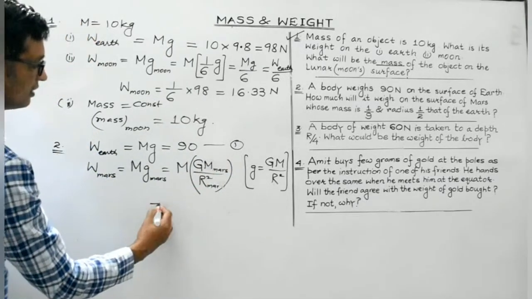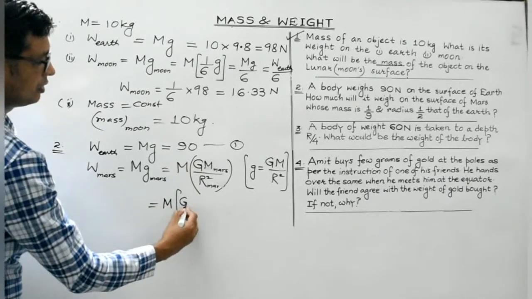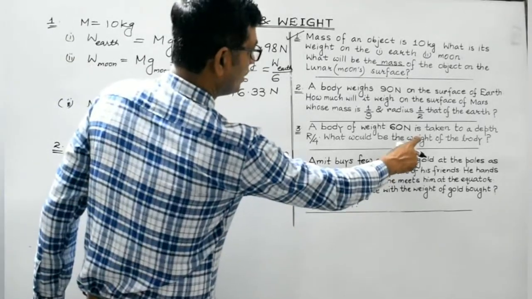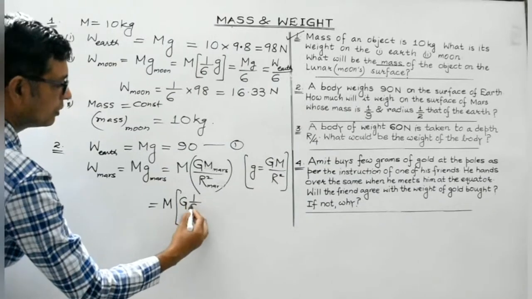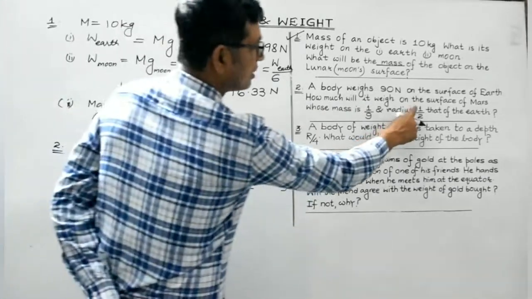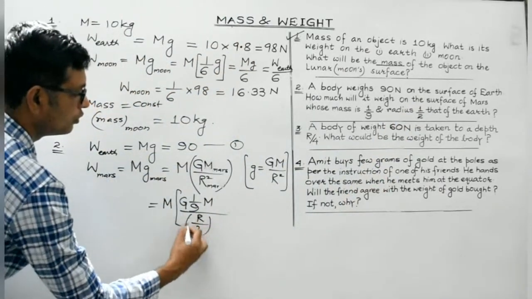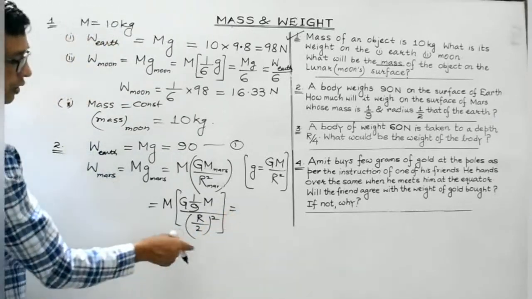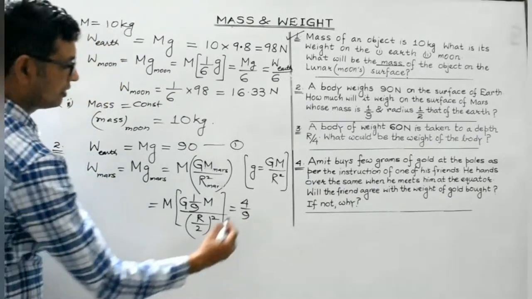Now let's get the answer. M g Mars, the mass of the Mars, it is given to be 1 by 9th of the mass of the Earth. Radius, it's given to be 1 by 2, so it will be r by 2 square. So what we get is, if you solve it, we get 4 by 9, isn't it?